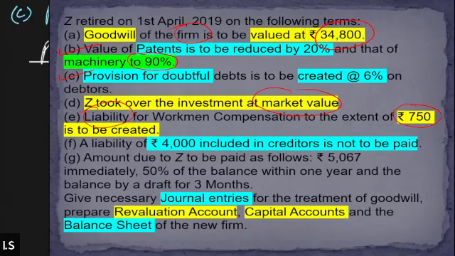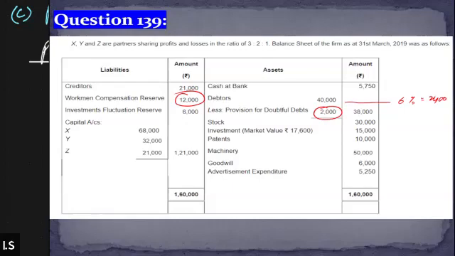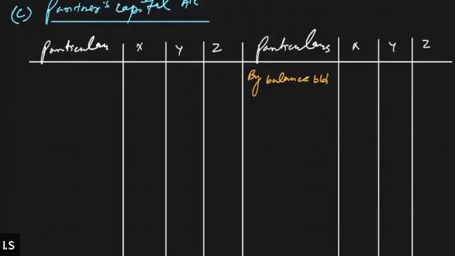So the opening balance in the question is 68,000, 32,000, and 21,000. Everybody is able to see that, 68, 32, and 21. 68,000, then 32,000 and 21,000. Got it, everybody? Is this clear to all of you?